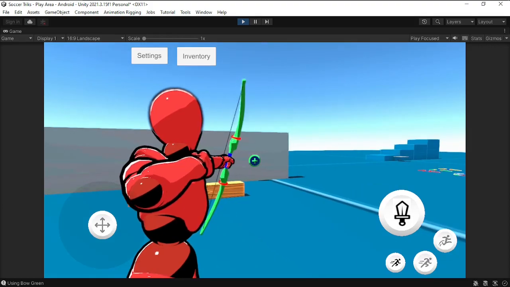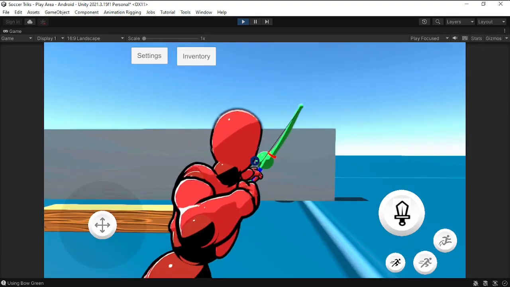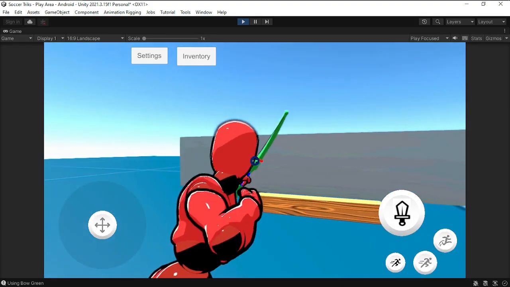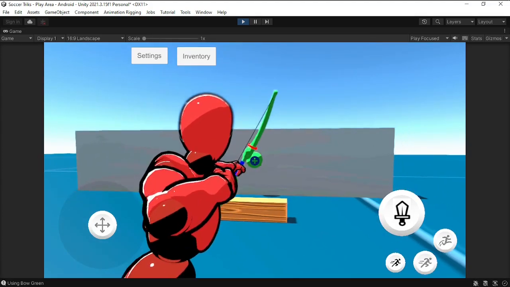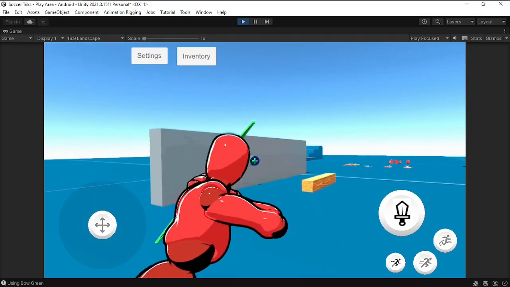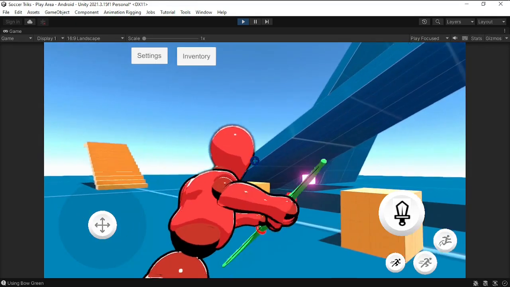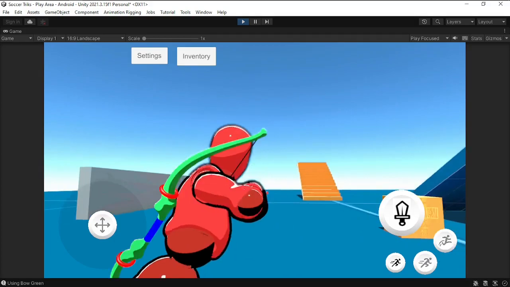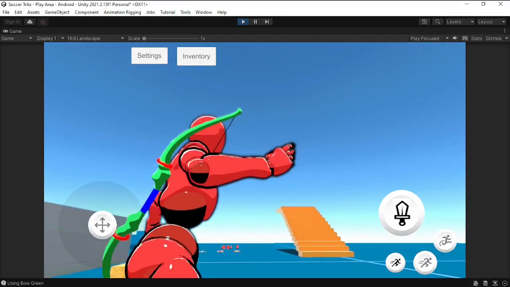I want to tell you what I managed to do this week. I was developing an aiming and archery system. I had to make some adjustments to the ability system in order for everything to work correctly. I see how it works and I really like it.